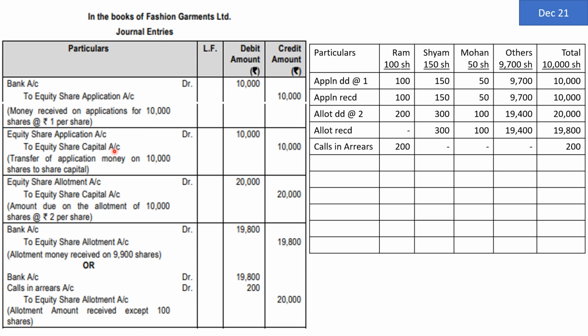Equity share capital is a liability for the company. It will have to be credited. Entry is equity share application account debit to equity share capital account. You can see the narrations to be written. So here you complete the application stage. Application stage is over. Let us now consider the allotment stage.